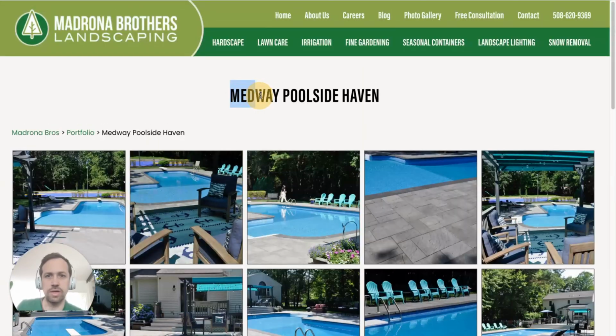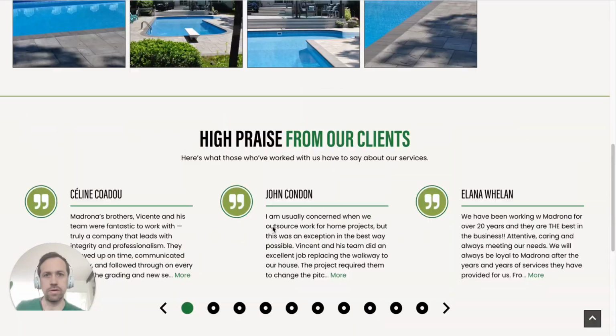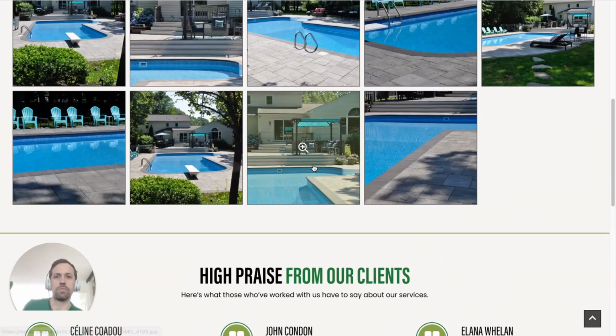So yeah, it has the town in there too, Medway Poolside Haven. They could even put poolside, the type of service they did. They did pavers or hardscaping or flooring or whatever. They could expand on this. I think it might show up for more searches.